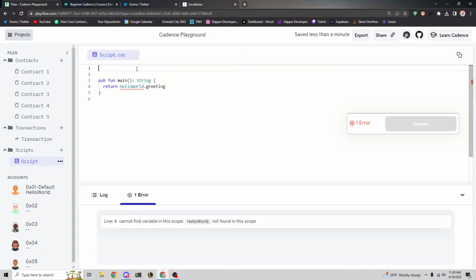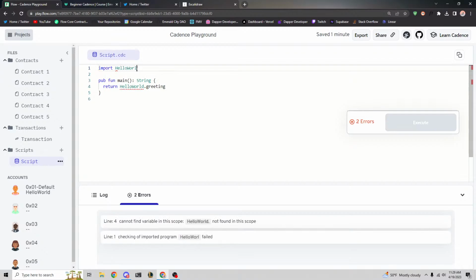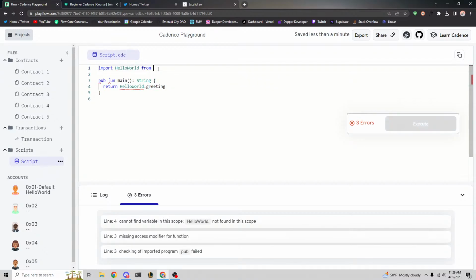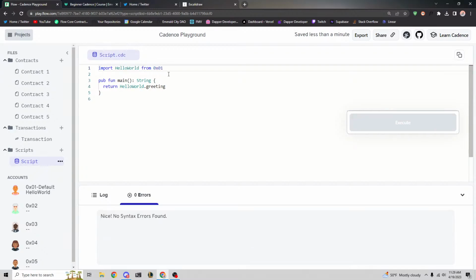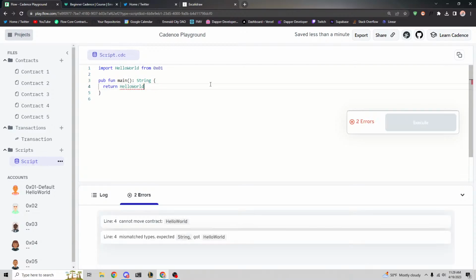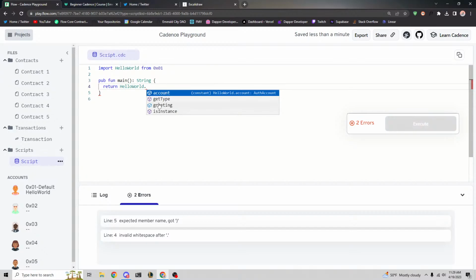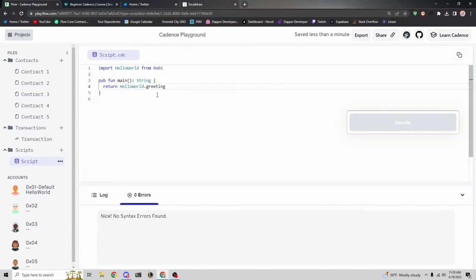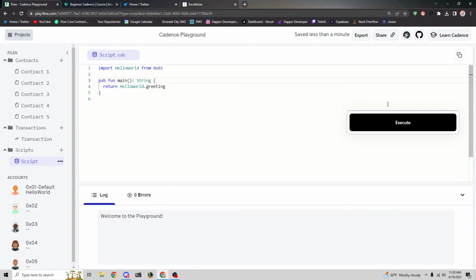So the way to tell this program that we need the HelloWorld contract in this scope is to import it. So we import HelloWorld from, and then we deployed it to address 0x01. Okay, and now it knows exactly what we're talking about. In fact, if we type HelloWorld and just press dot, it brings up greeting for us. So it knows everything that we can read here. This is very helpful for beginners, by the way. If you press dot and look at the options, we can click reading, and it knows exactly what we're talking about.